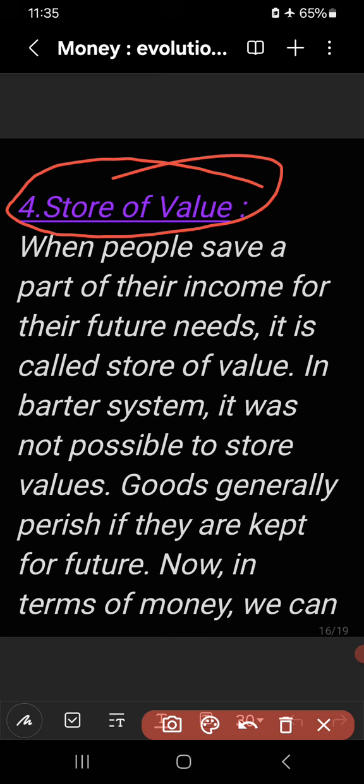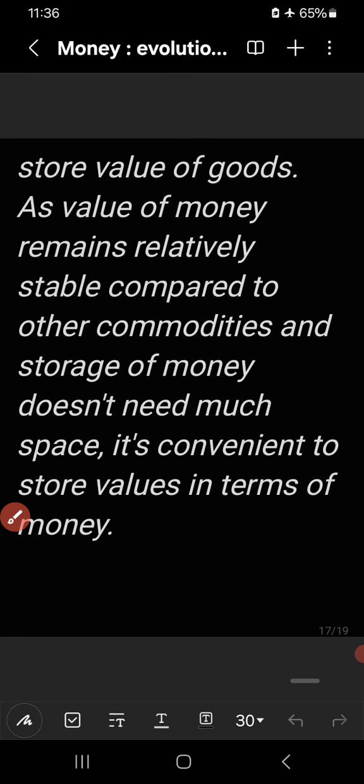In the barter system, it was not possible to store values. Goods generally perish, they get destroyed if they are kept for the future. We could not store goods to be used or exchanged in future. But instead of storing goods, we can store the values of those goods. In terms of money, we can store values of goods, as the value of money remains relatively stable compared to other commodities, and storage of money does not need much space.